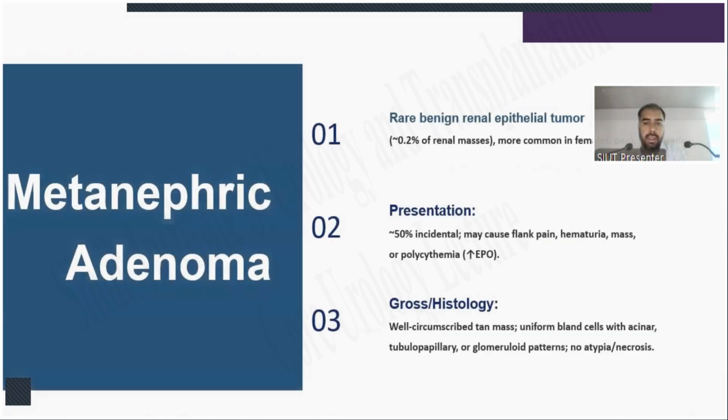Metanephric adenoma is rare, 0.2% of renal masses, more common in females, peaking in the 5th decade. Presentation is incidental in 50%, and it may cause flank pain, hematuria, a mass, or polycythemia with increased erythropoietin secretion. Grossly and histologically, it is a well-circumscribed mass of uniform, bland cells with a high N:C ratio, with a tubulopapillary or glomeruloid pattern, and no atypia or necrosis.